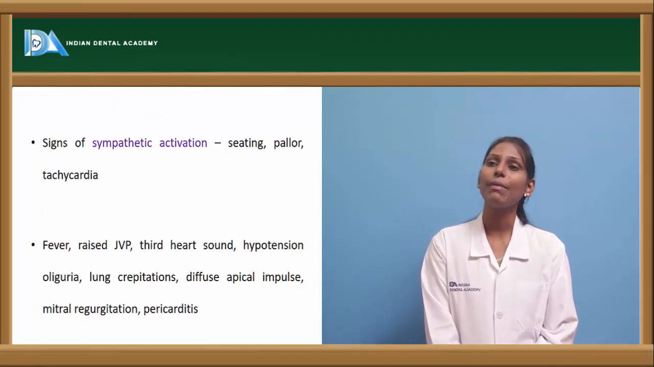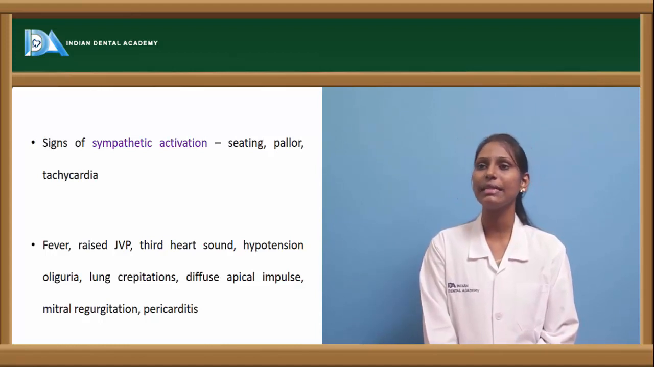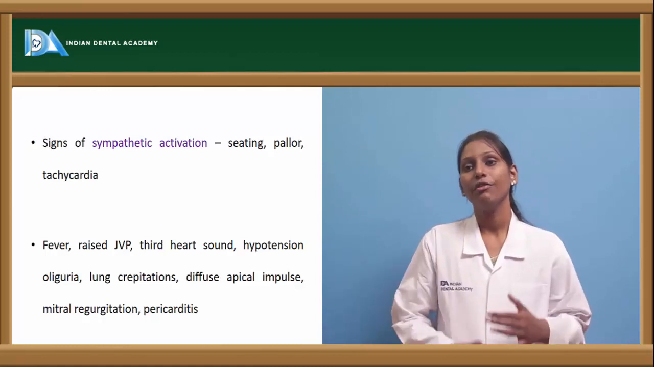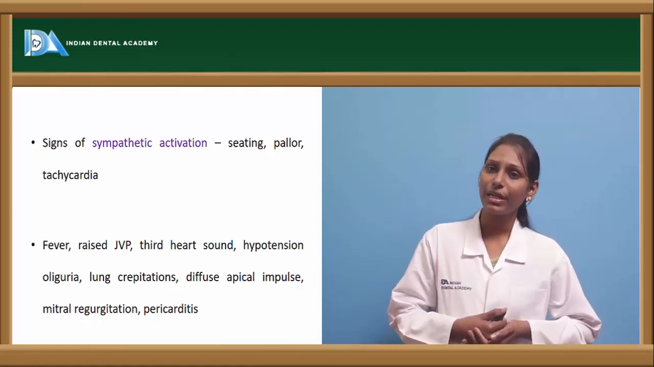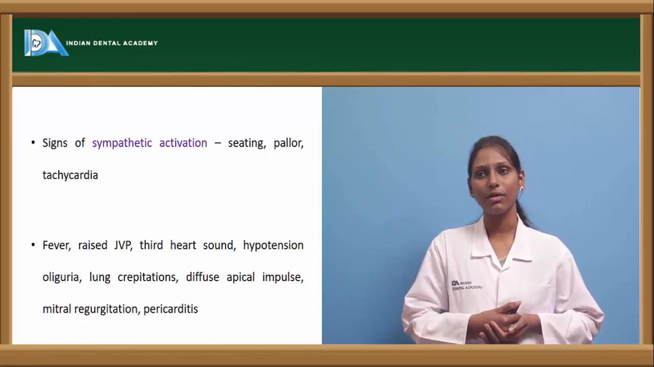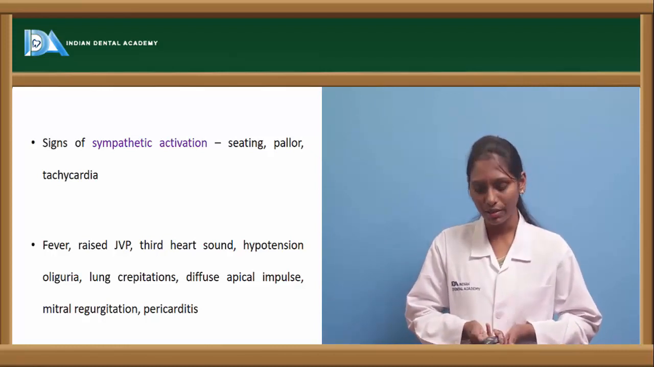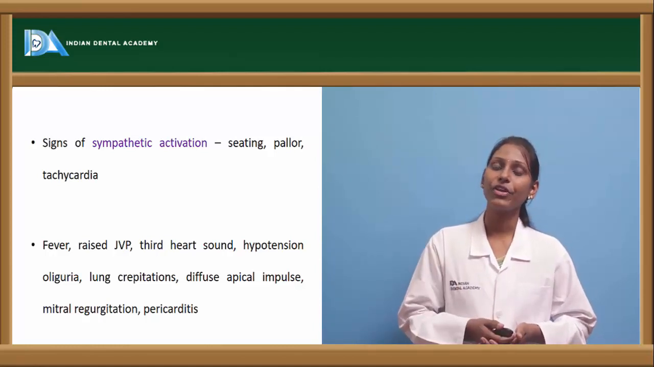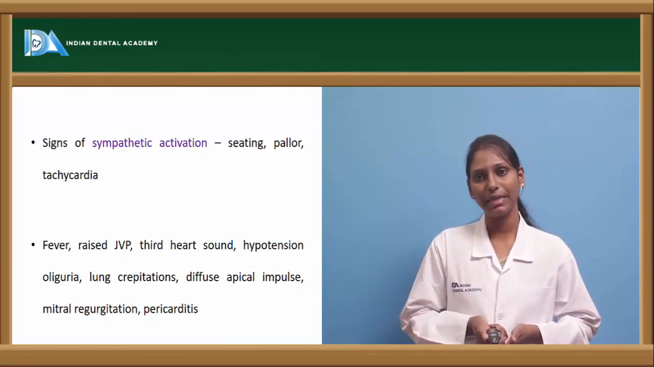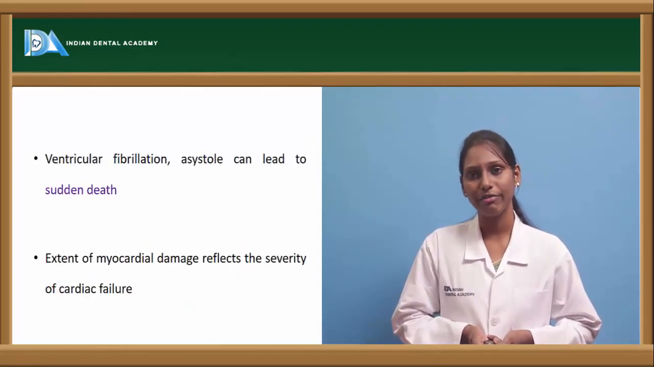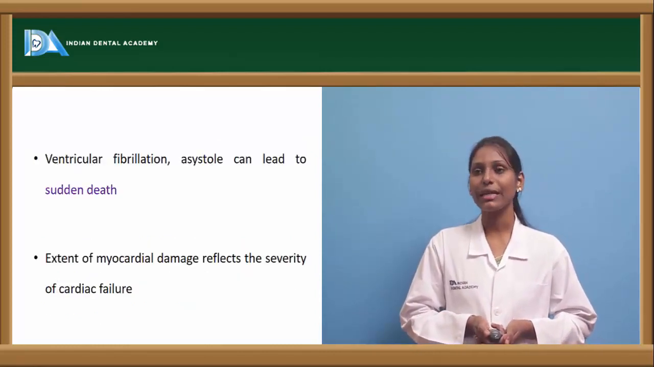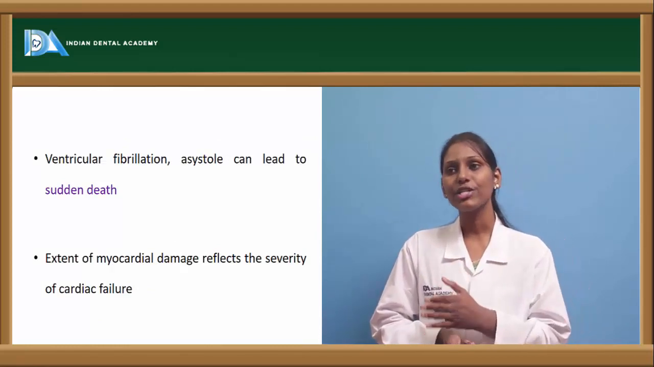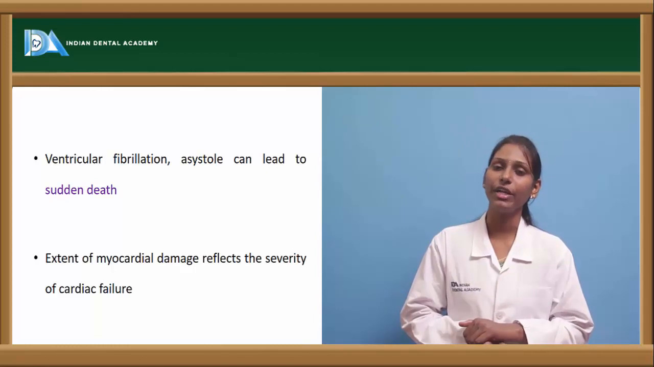There will be signs of sympathetic activation, especially sweating, and patients will become paler and we can observe tachycardia. Fever or raised jugular venous pressure can be seen, and we can hear a third heart sound. Hypotension, oliguria, lung crepitations, diffuse apical impulses. We can also see mitral regurgitation and pericarditis in cases of myocardial infarction. Ventricular fibrillation and asystole can lead to sudden death in the patients. Extent of myocardial damage will reflect the severity of the cardiac failure.